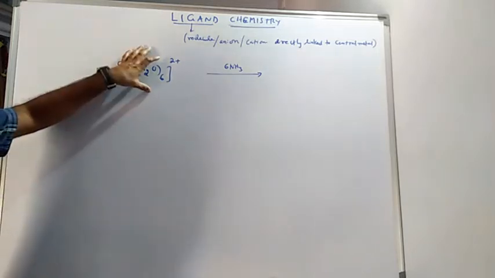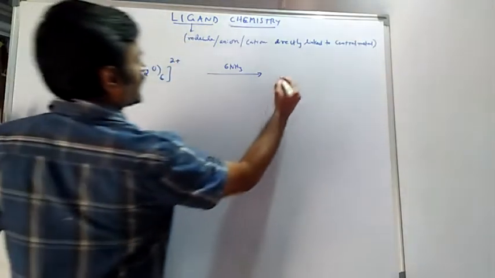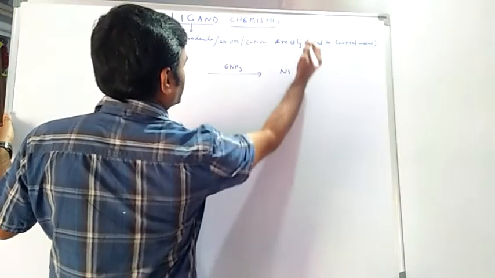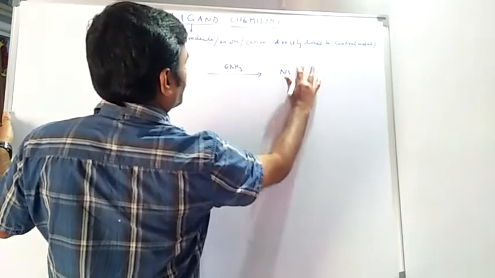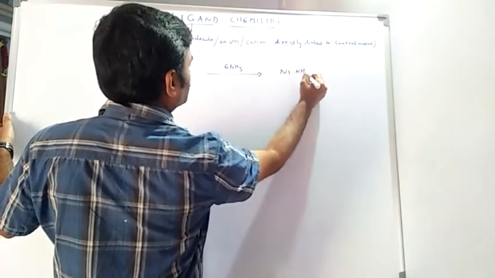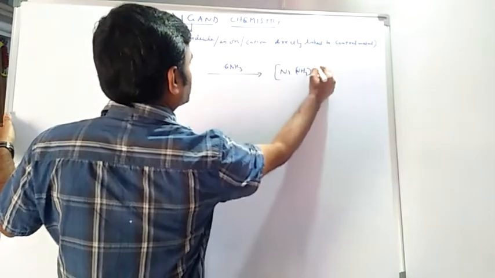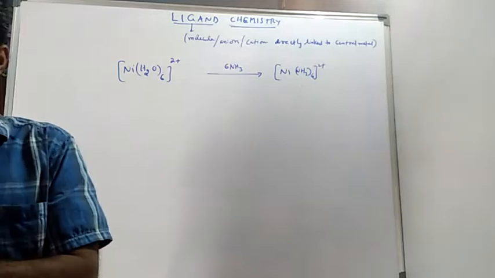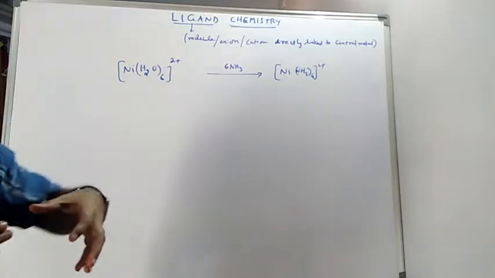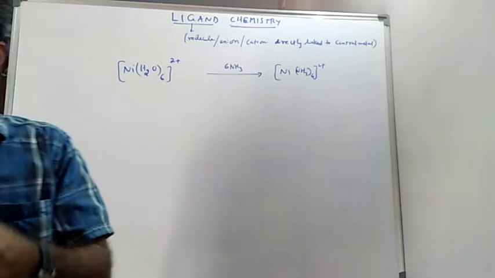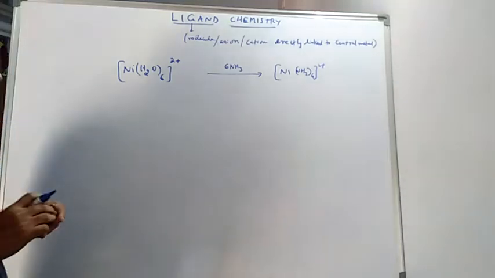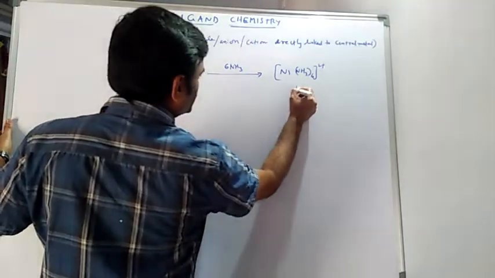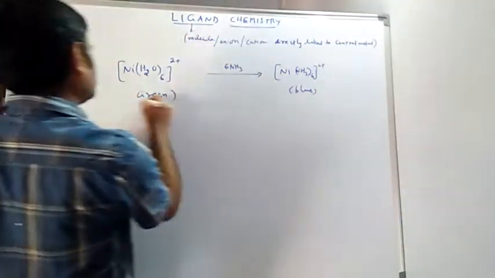All the water molecules are replaced with ammonia, and the complex becomes Ni(NH3)6 2+. Here we have noticed that in aqueous solution the color changes from green to blue. This is green in color, this is blue in color.